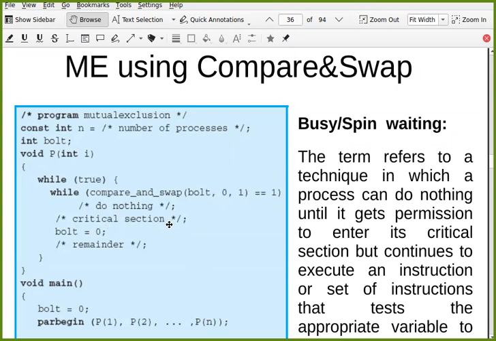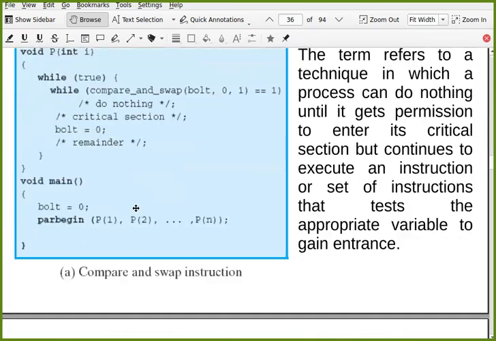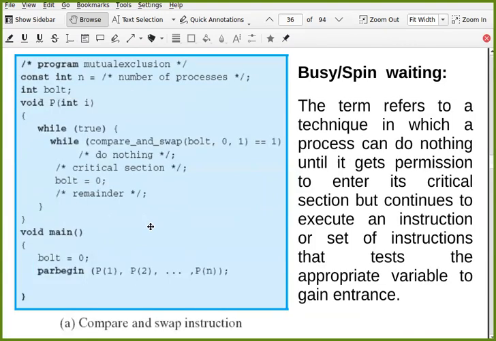And as soon as you come out of this critical section, what is your first responsibility? To mark bolt equal to 0. So now you release the lock. You release the lock, saying that I am done. And then you have another code maybe that you can execute. This is the code which is executed by all the processes. All these processes execute the same code. So at a time, only one process can be there in the critical section, and that is mutual exclusion.